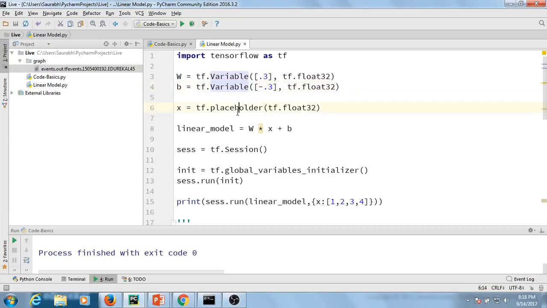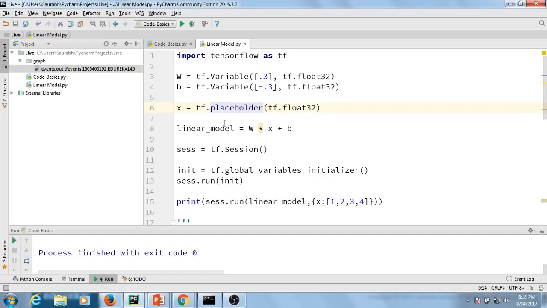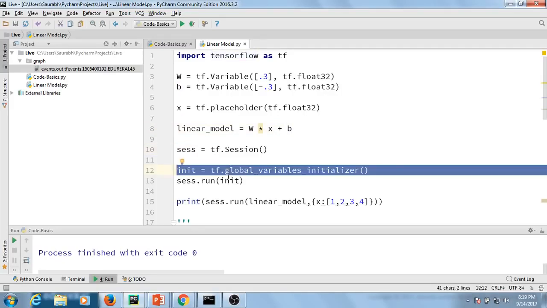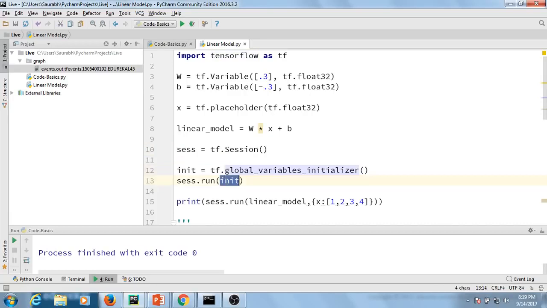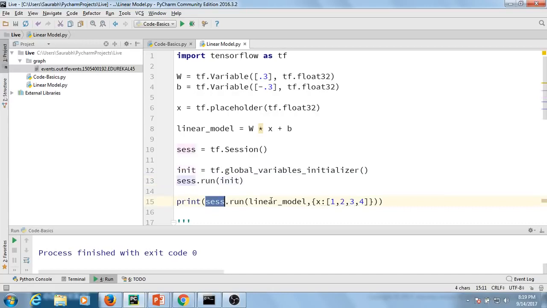After that, we have defined x, a placeholder of float 32 bits. This is nothing but an input that we will be feeding in later on. Then we have defined one more node, linear_model, which is the multiplication of W and x, with a bias b added to it. Then we have created a session object. After that, we have defined the operation to initialize the variables, and we have run that operation to finally initialize all the variables. Later on, we are running the session, executing linear_model and feeding in the value of x, which is 1, 2, 3, 4.